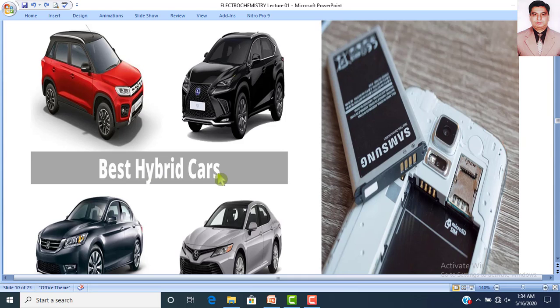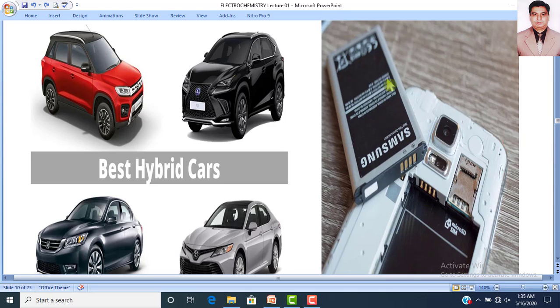So you can say that in this modern life, the hybrid cars are also working on the principle of electrochemistry. Similarly, on the other side, there is the picture of a Samsung battery of a Samsung mobile or any other mobile you can say.